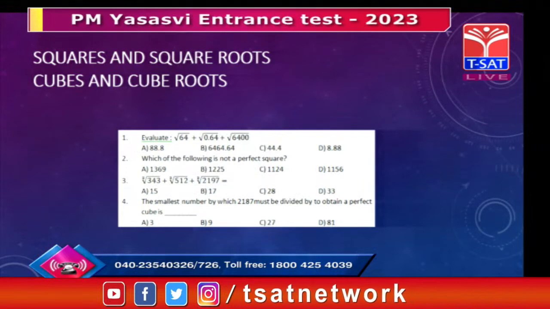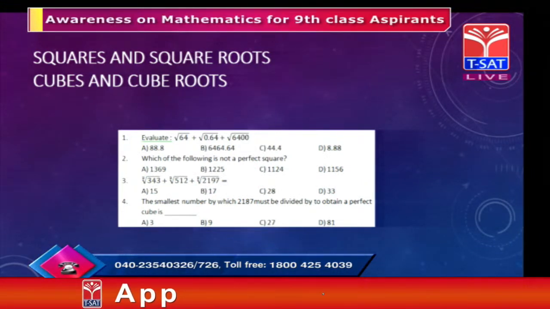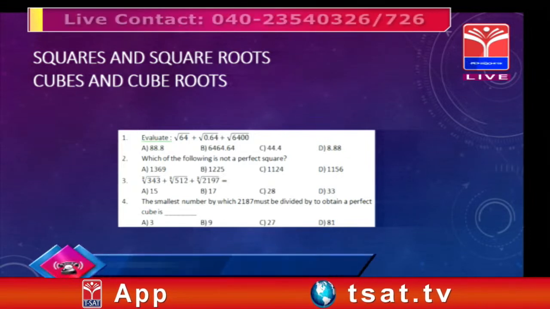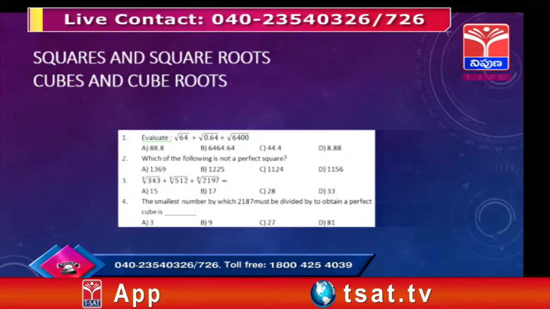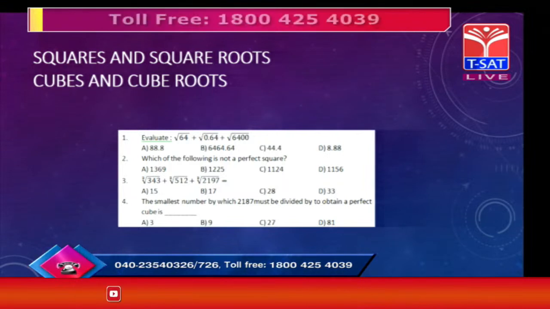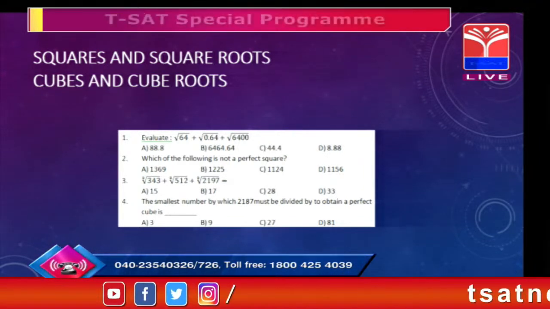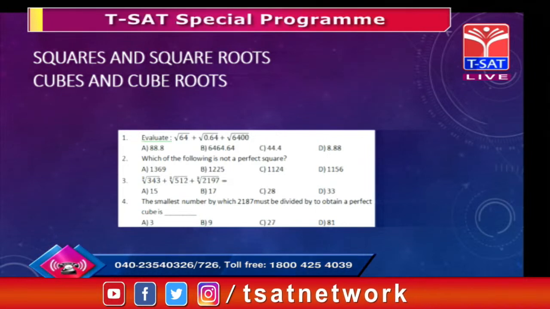Squares and square roots, cubes and cube roots. This is very important. Squares and square roots and cubes and cube roots. Here the question is: root 64 plus root 0.64 plus root 6400. What is its value?